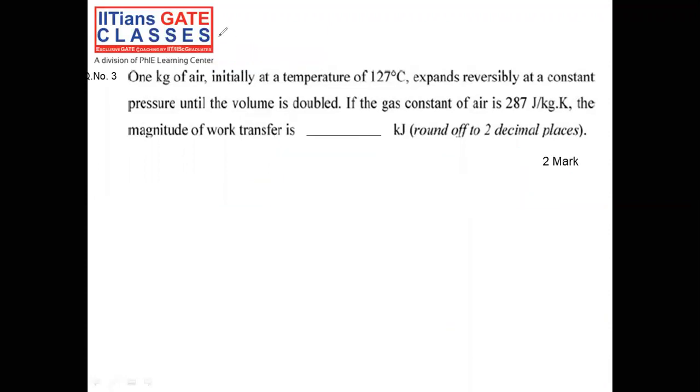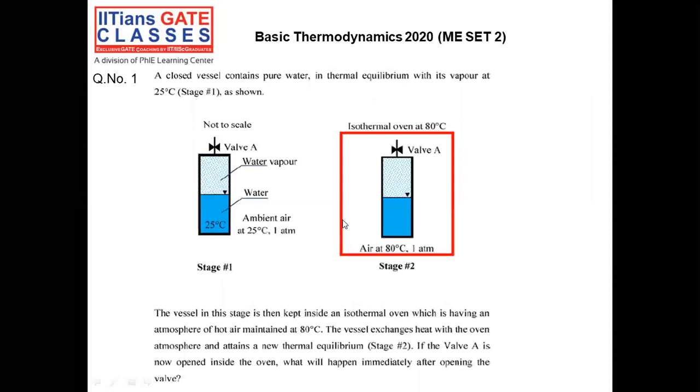Now moving on to question number 4. Okay, question number 4 is not given. Only 3 questions were given in mechanical set 1. Now moving on to the mechanical set 2 paper.